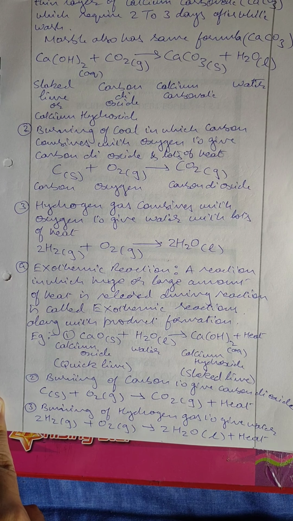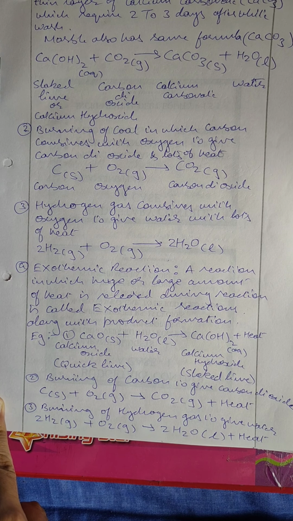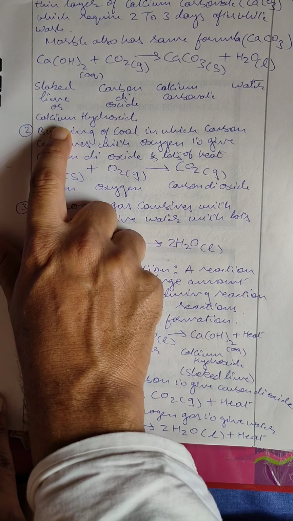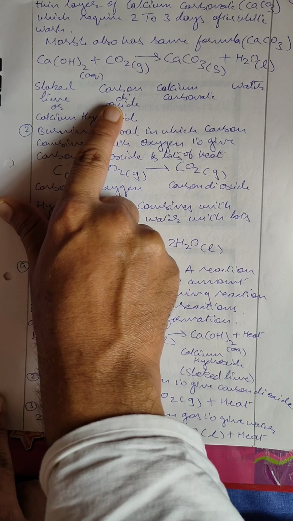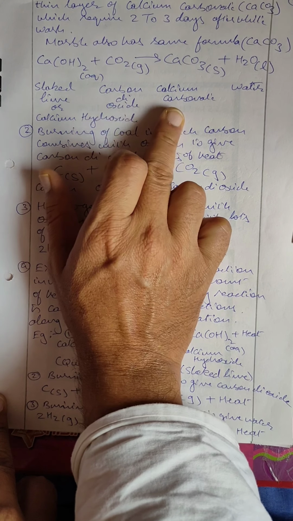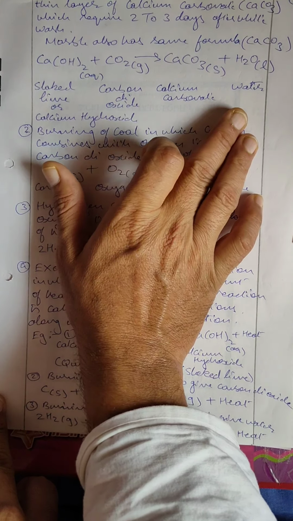This calcium carbonate is formed within 2 to 3 days after whitewash. So we need 2 to 3 days for making a hard coating of calcium carbonate. Here is the reaction: slake lime, or calcium hydroxide, reacts with carbon dioxide, which is atmospheric carbon dioxide, and gives calcium carbonate plus water.